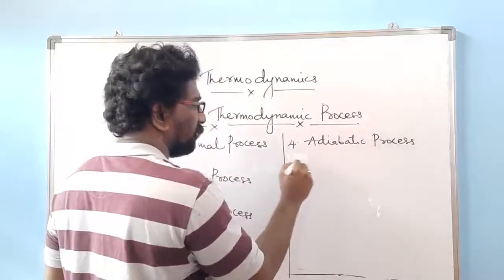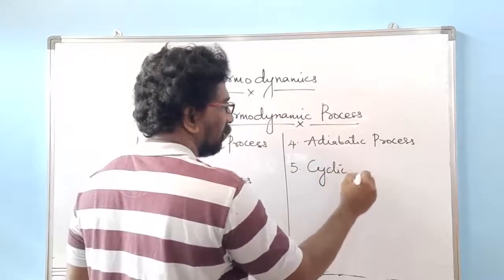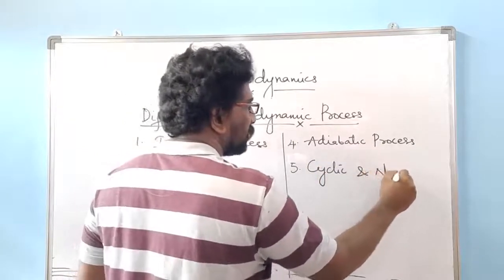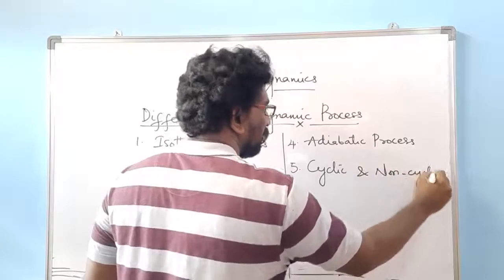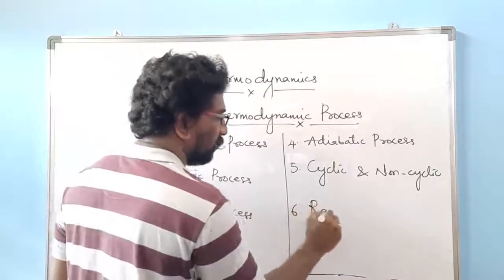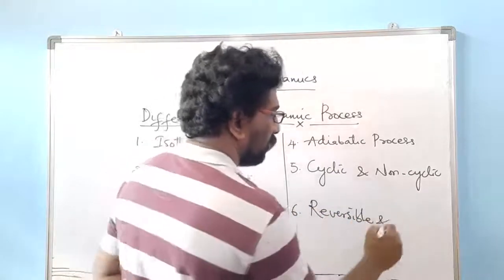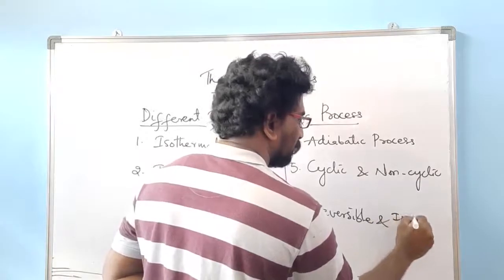Then fifth one, cyclic and non-cyclic process. Then sixth one, reversible and irreversible process.